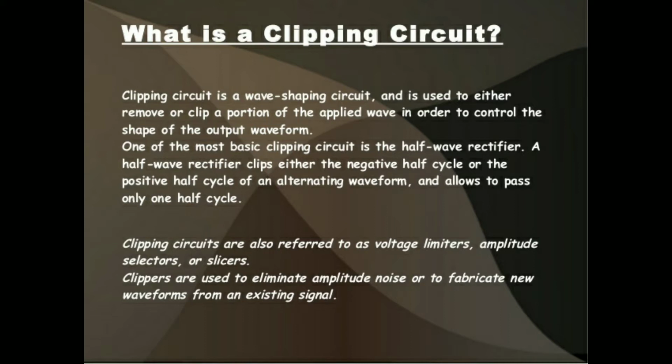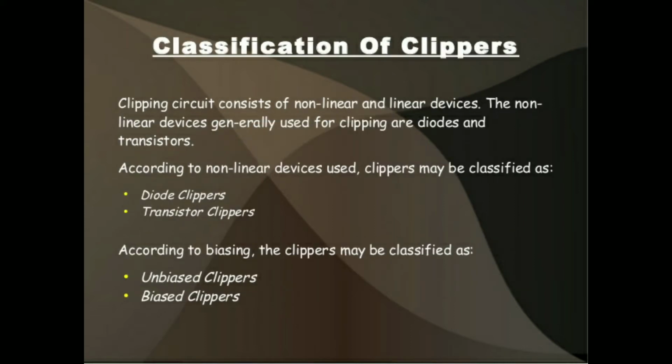Now we will learn the different types of clippers, which consist of different configurations: according to nonlinear devices and according to biasing. According to the nonlinear devices, clippers can be classified into diode clippers and transistor clippers.